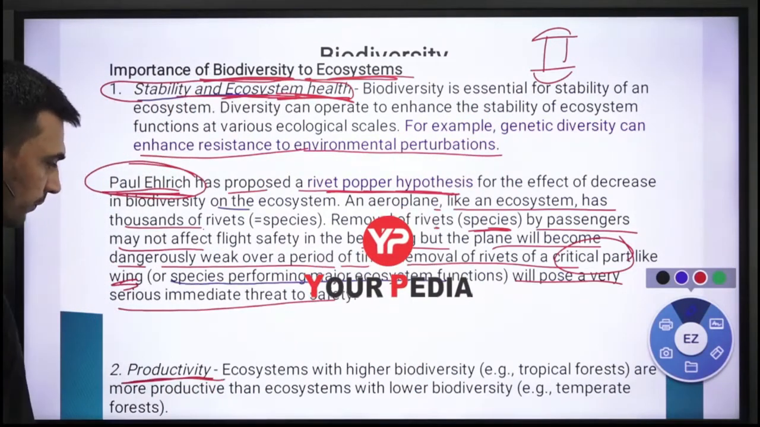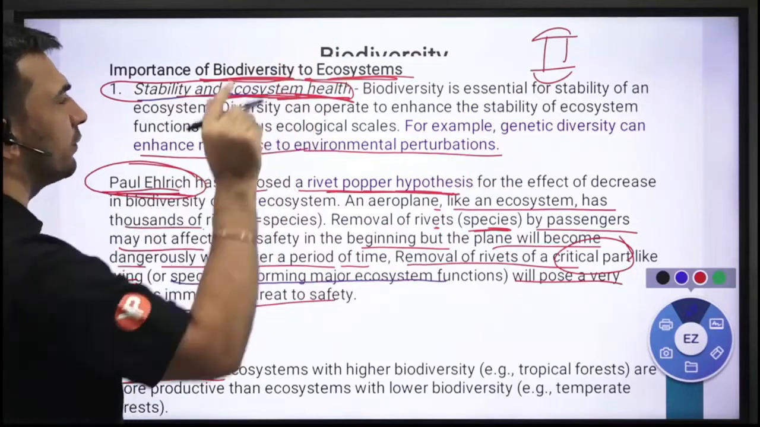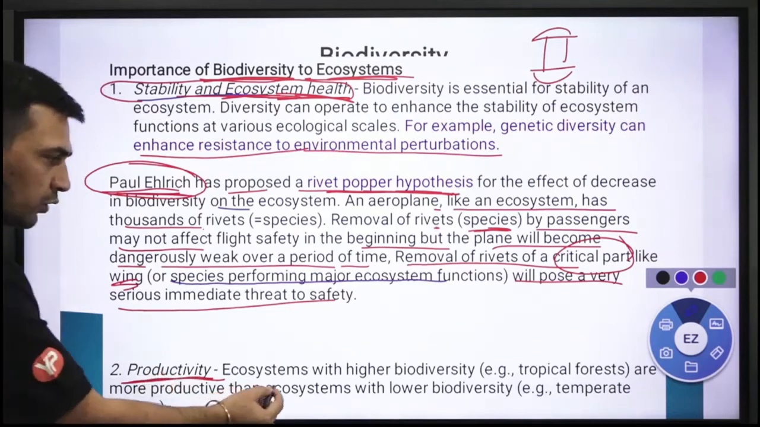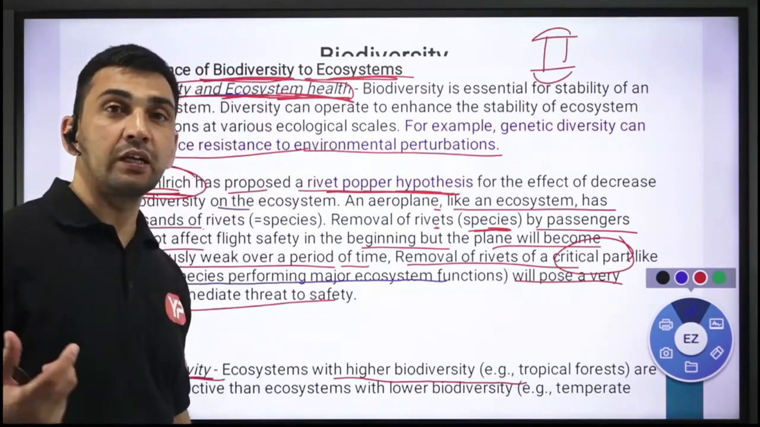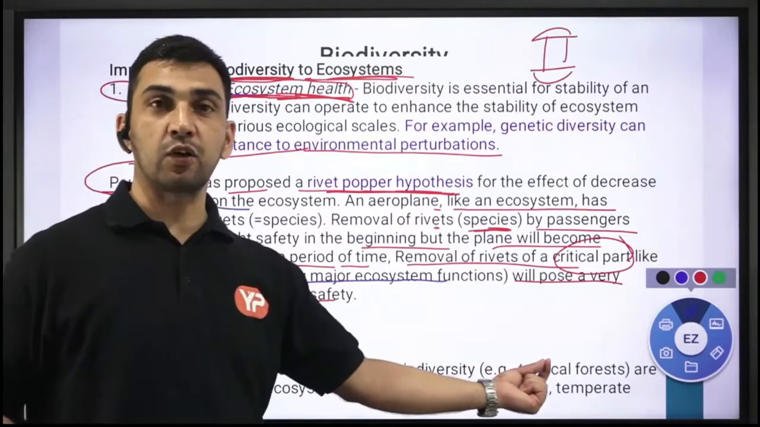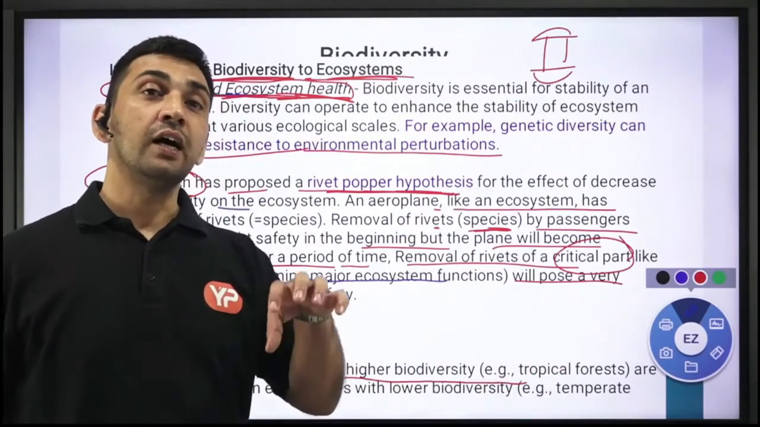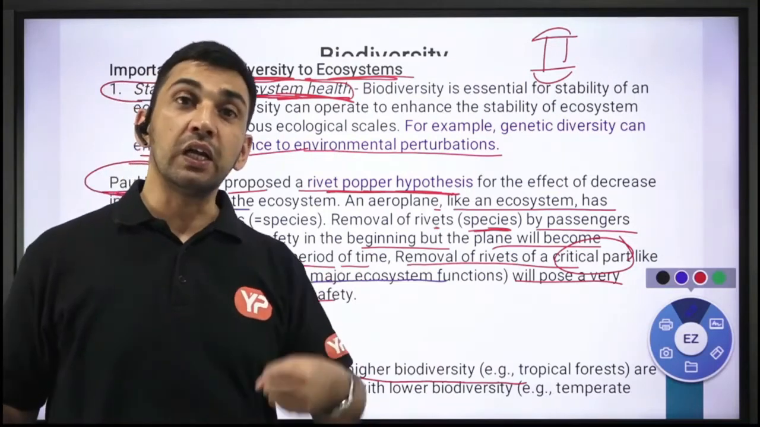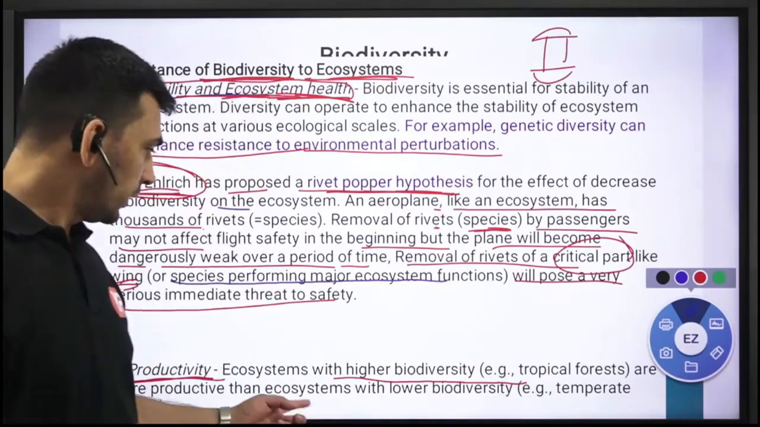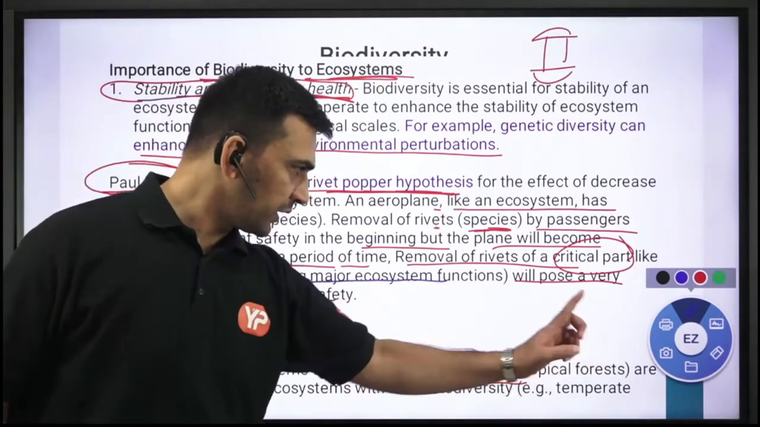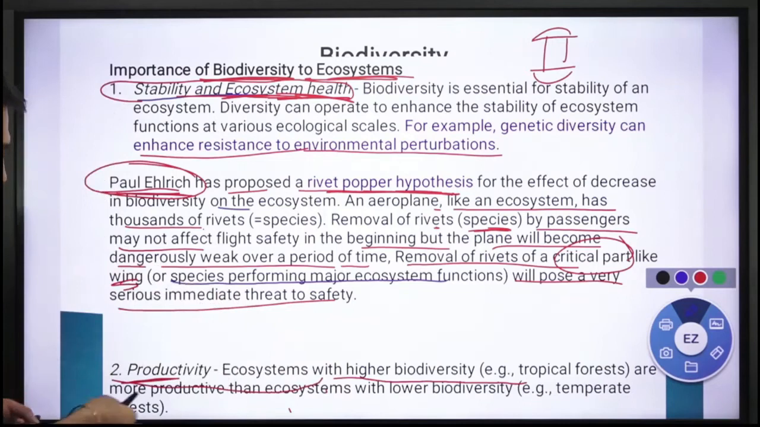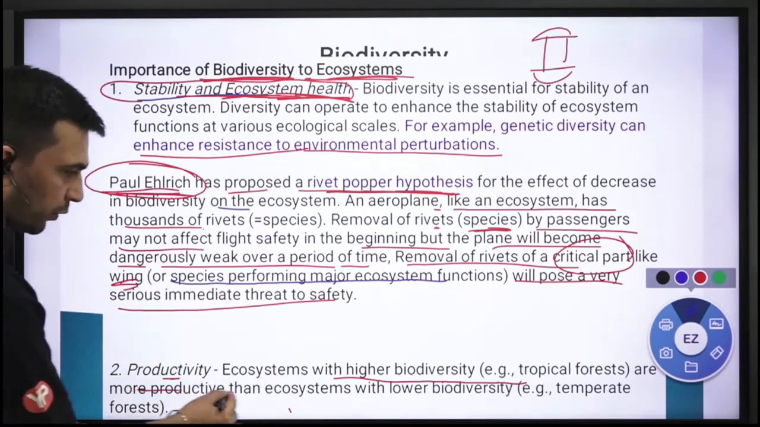Productivity again, कि if larger the biodiversity ज्यादा है, then how it is going to influence your production or productivity in that ecosystem. Ecosystem with higher biodiversity, for example tropical rainforest है, in those areas जहां पर biodiversity ज्यादा है, so there you are going to have a higher productivity. Higher productivity का मतलब हुआ कि larger biomass will be generated in that particular region, right? More productive का मतलब है large amount of living biomass will be produced in that ecosystem.